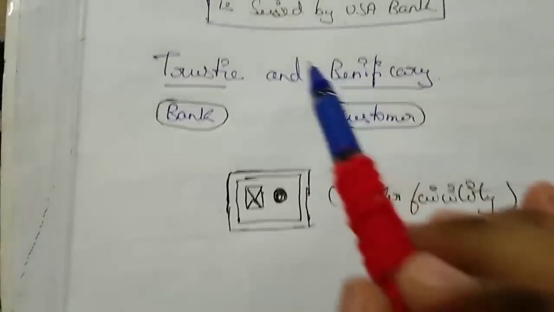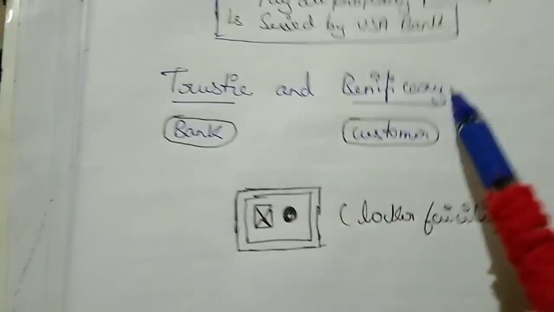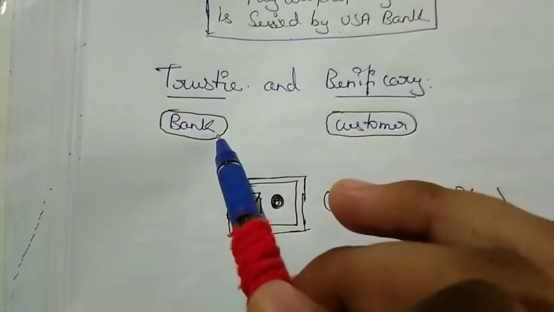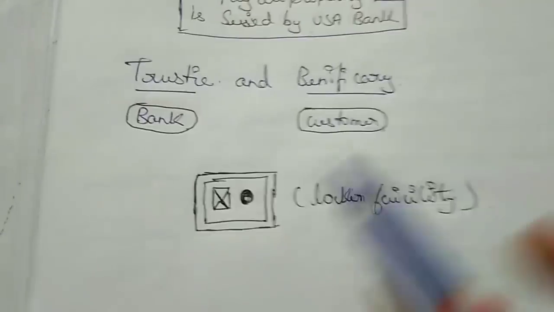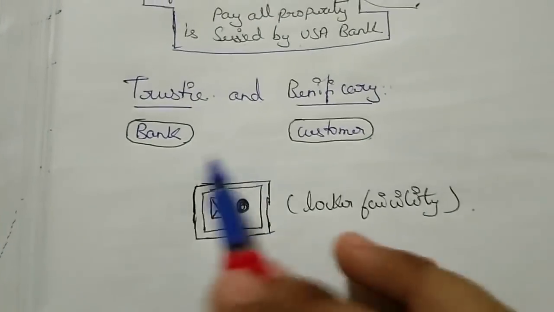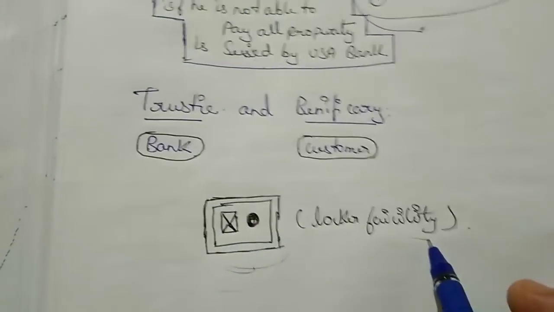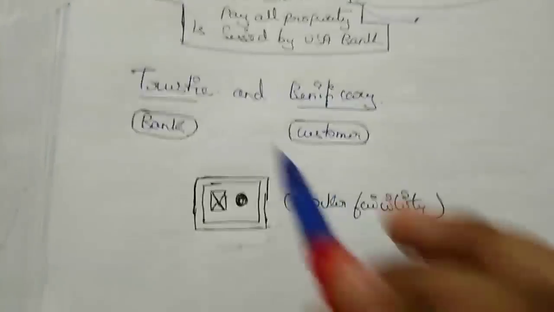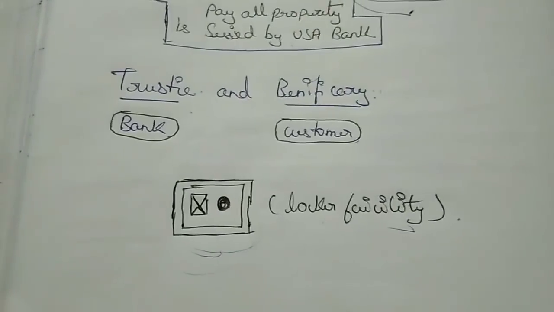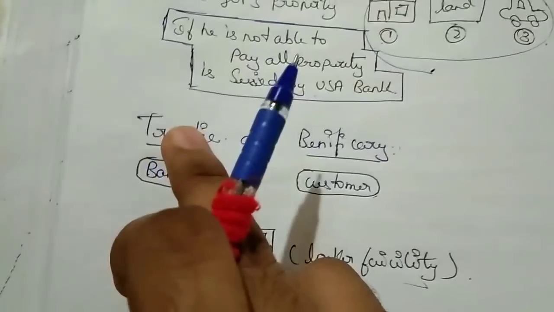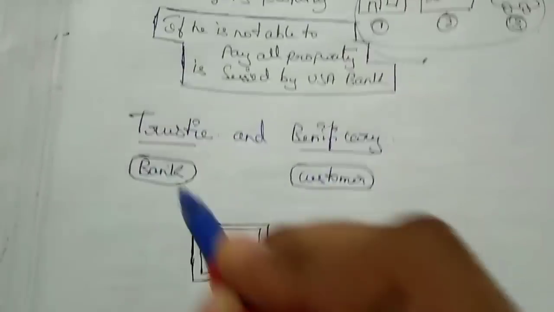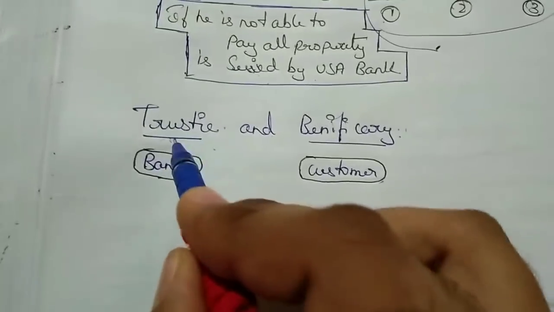So guys, the next point is trustee and beneficiary. Here the trustee is the bank, and the beneficiary is the customer. You can see a locker is created here, so a locker facility is given to them. The customer will trust the bank, so only the bank is known as the trustee.